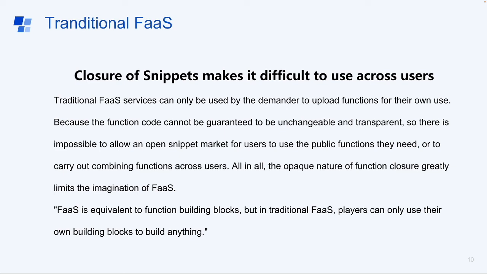Traditional FaaS systems can only be used by the demander to upload functions for their own use, because the function code cannot be guaranteed to be unchangeable and transparent, so it is impossible to allow an open snippet market for users to use the public snippets which they need, or to carry out combining functions across users. All in all, the opaque nature of function closure greatly limited the imagination of FaaS.